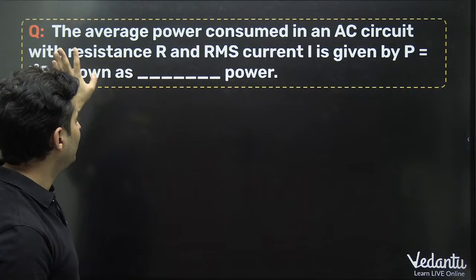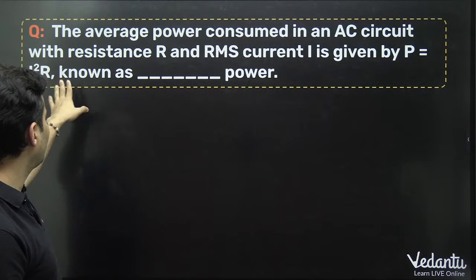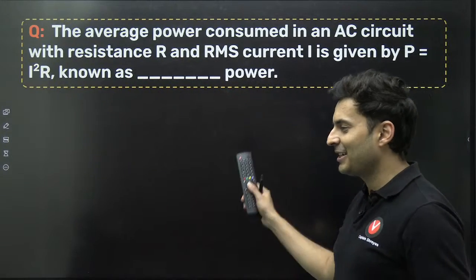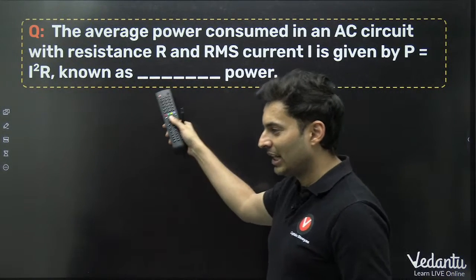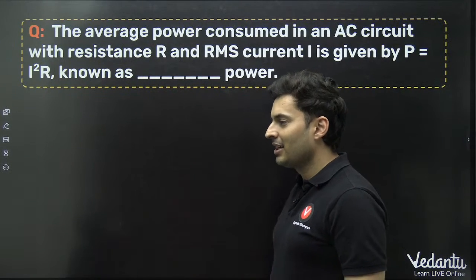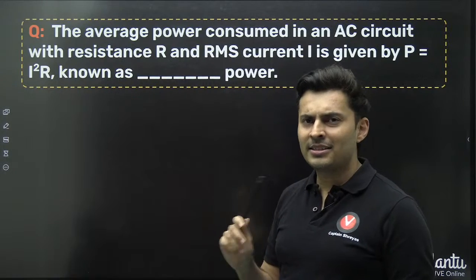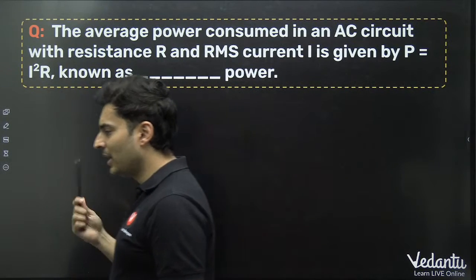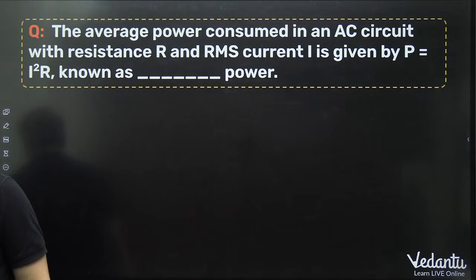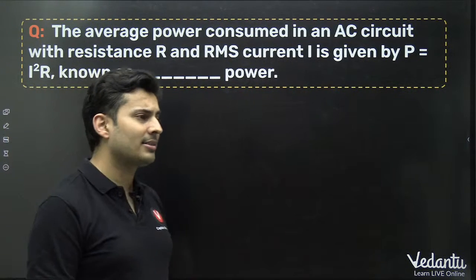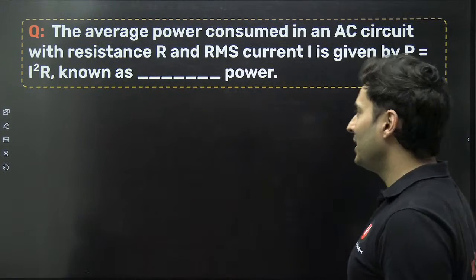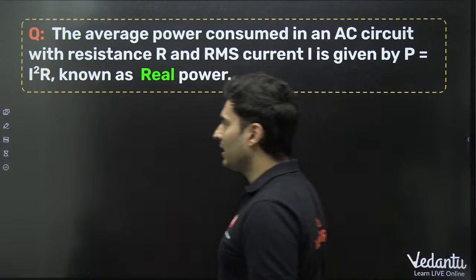Okay, average power in an AC circuit. I is RMS current, R is resistance, P is I squared R, known as the dash power. Many students do not know this answer. Let me tell you, you will definitely struggle a little bit to mark the answer. Do you know what is the answer for this? Power formula is I squared R. I is RMS current, squared, R. But yeah, you can also write cos theta as R by Z. What is the answer for this? It's called what? Reactive power, real power, apparent power. Well, it's real power. In fact, there are three kinds of power.